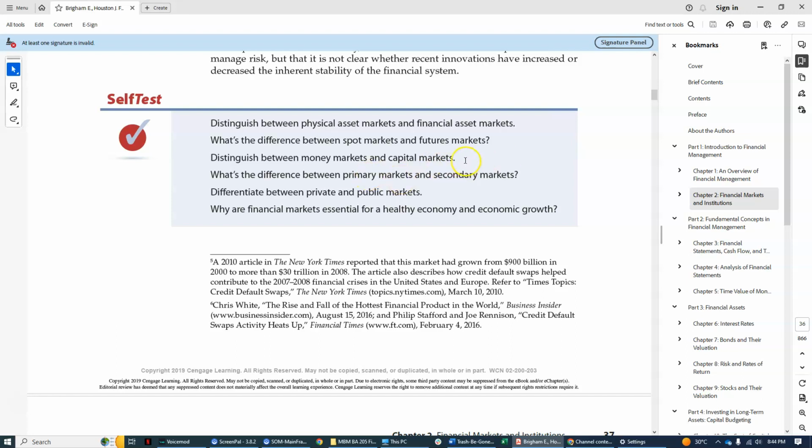Second, what's the difference between the spot market and the futures market? Spot means it is a now transaction. Futures is a now contract, but the transaction is to be held in the future.